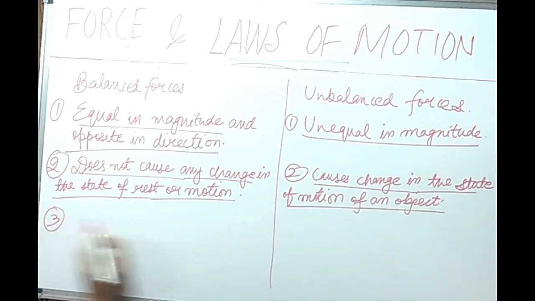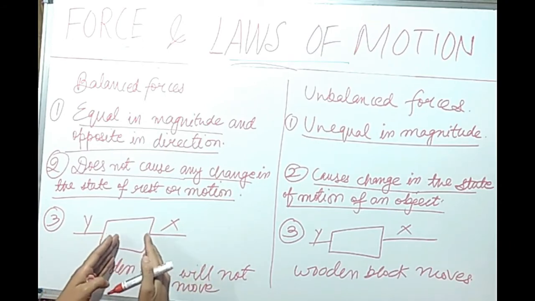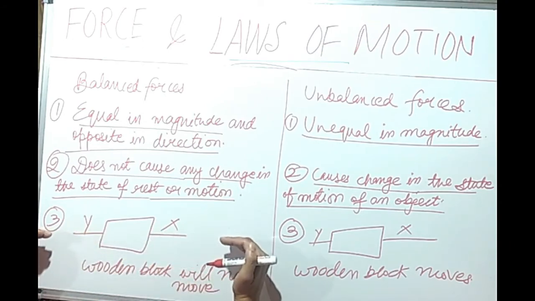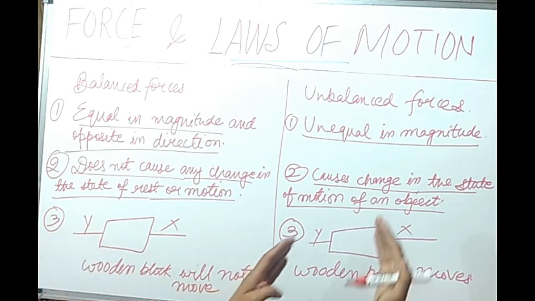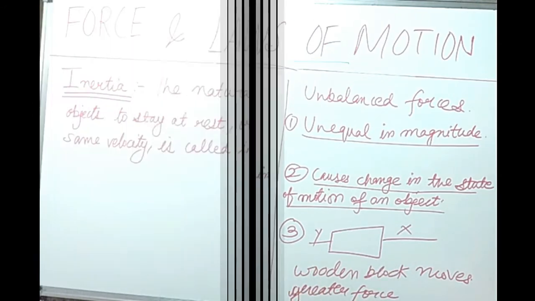In the third point, you can mention the examples we have discussed. The wooden block will not move in the case of balanced force because the forces are equal and opposite in direction. And in the case of unbalanced force, the wooden block moves in the direction of greater force. Where there is greater force, the block will move in that direction. You can mention the examples also.